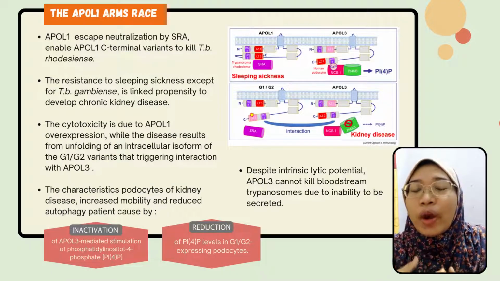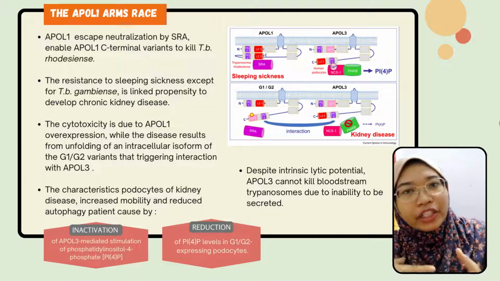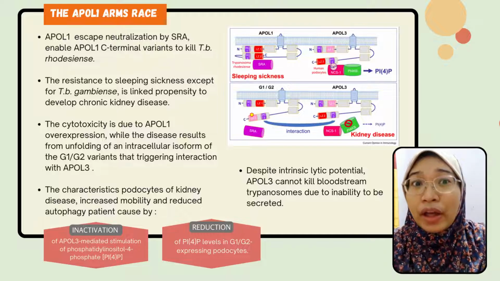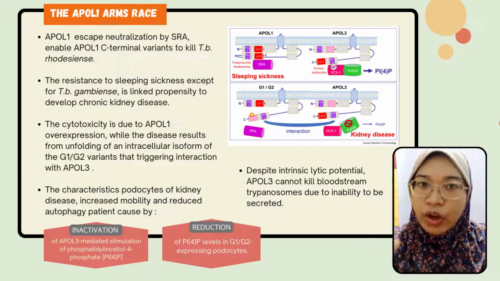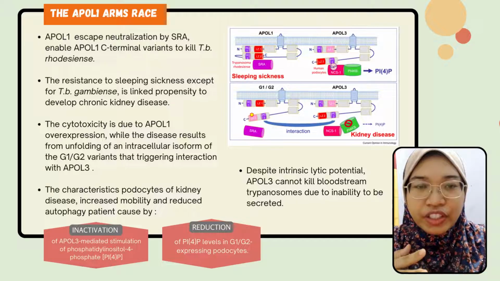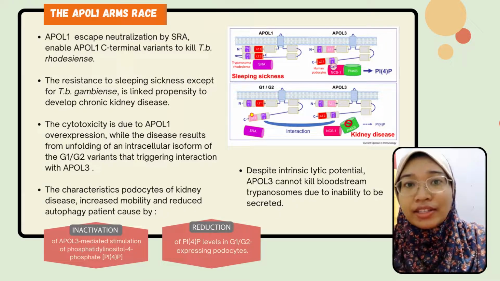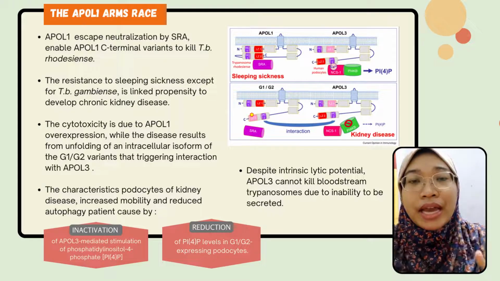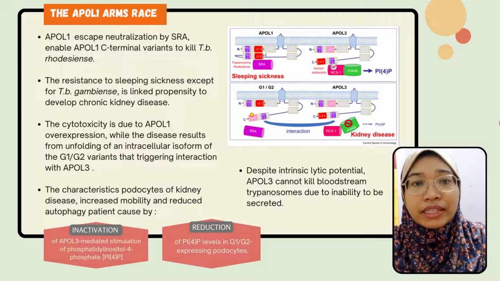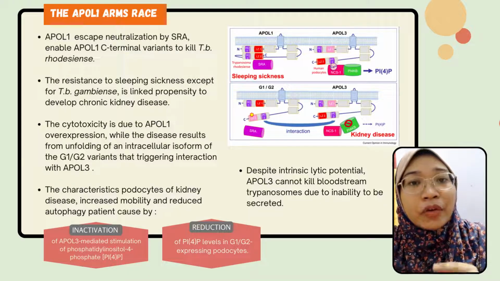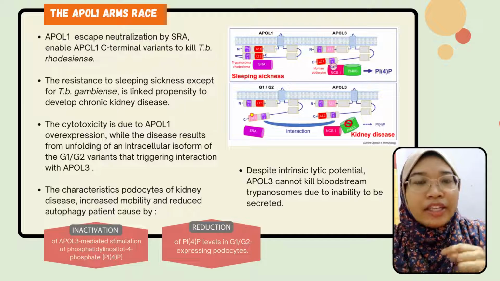The APOL1 arms race. Through the direct interaction of SRA with the C-terminal helix of APOL1, the destruction of this helix by mutagenesis allows APOL1 to escape neutralization by SRA and enables this APOL1 C-terminal variant to kill T. b. rhodesiense.